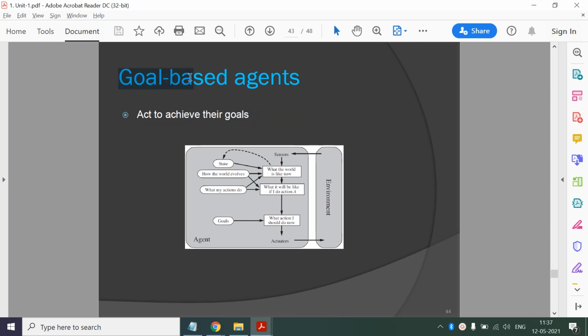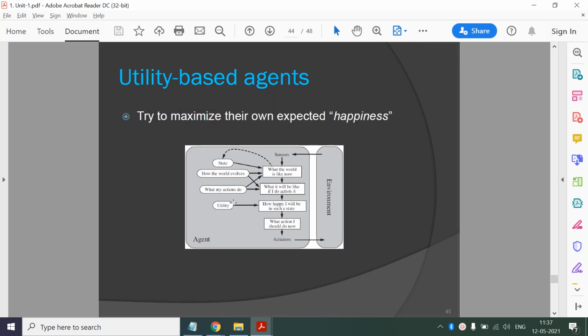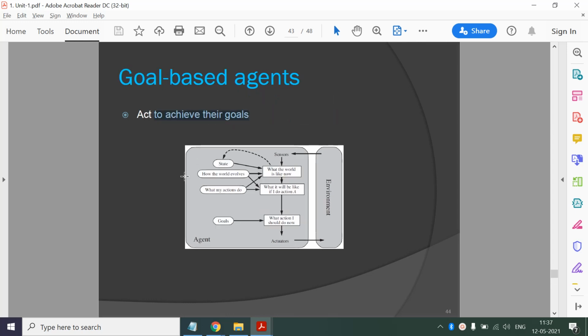Next category is goal based agent. Okay, so this is very simple. Now here condition action rule is replaced by the goal information, and it will try to achieve the goals. So it will select that particular action which will take it towards the goal. Okay, that is regarding goal based agent.